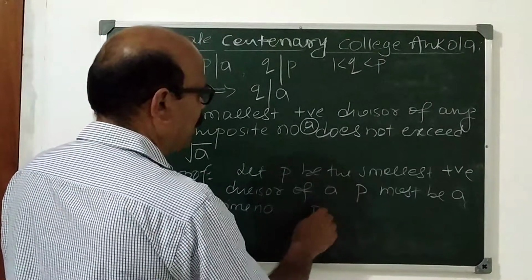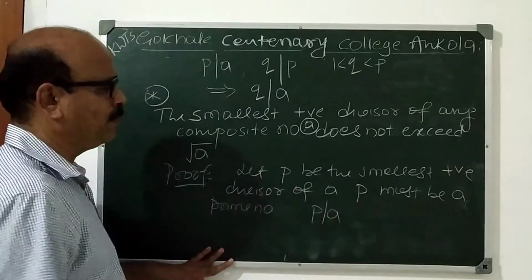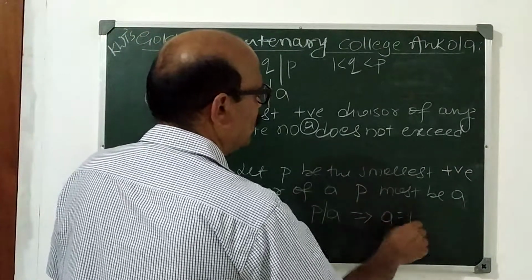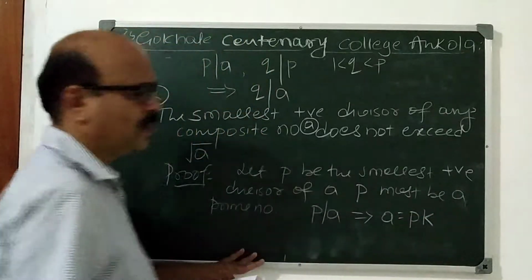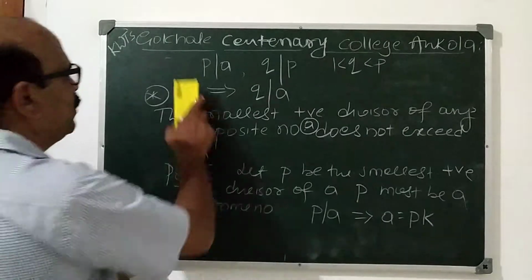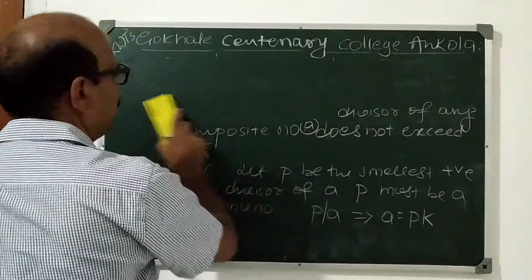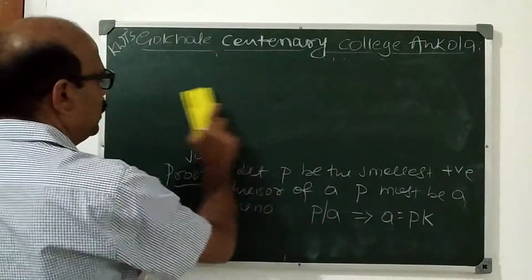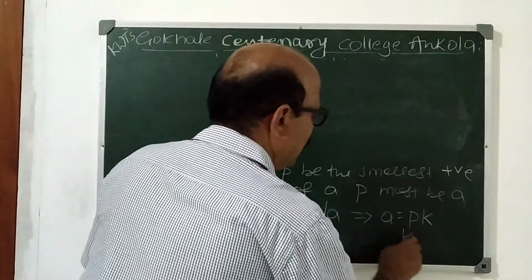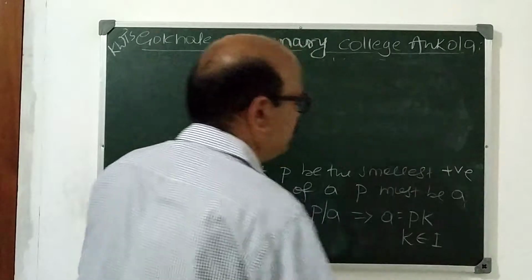Now P divides A. This implies A is equal to P into K. By the definition of divisibility, when P divides A, A must be equal to P into K, where K is an integer.